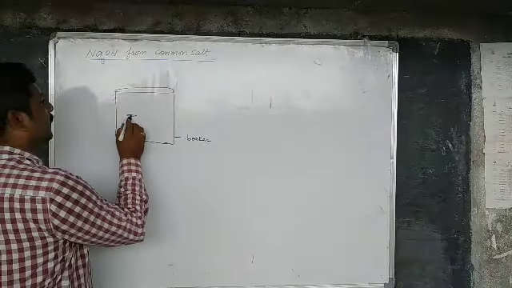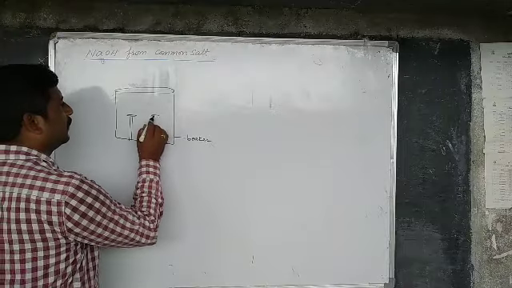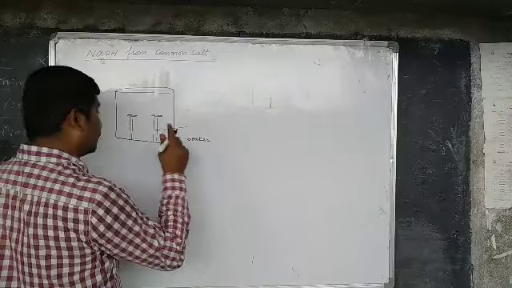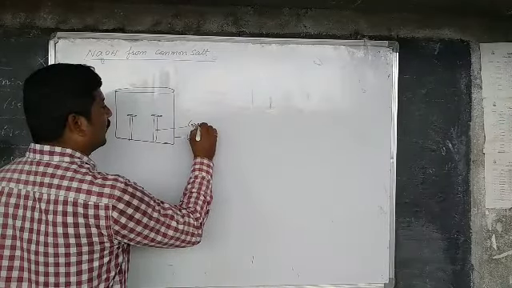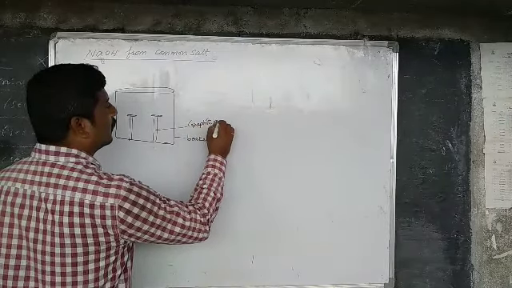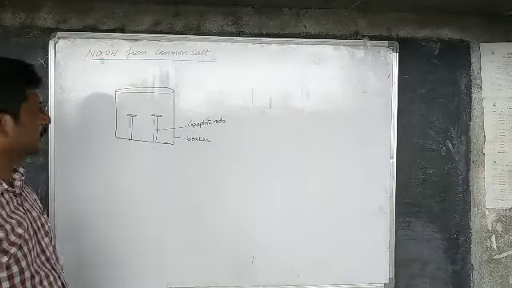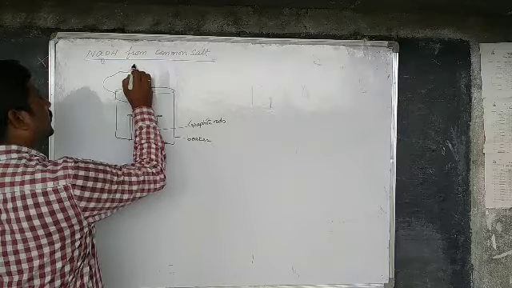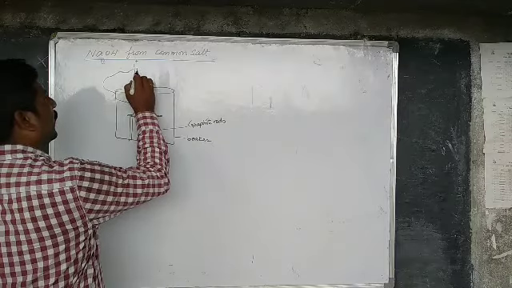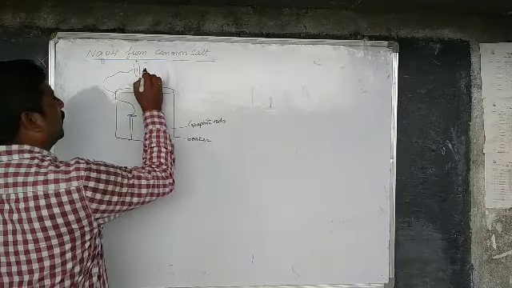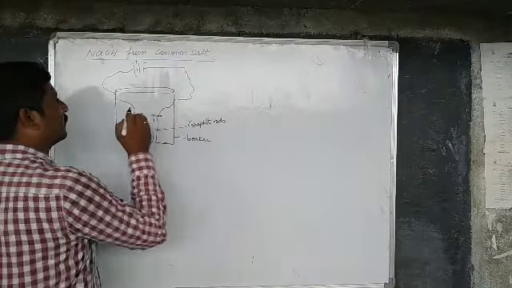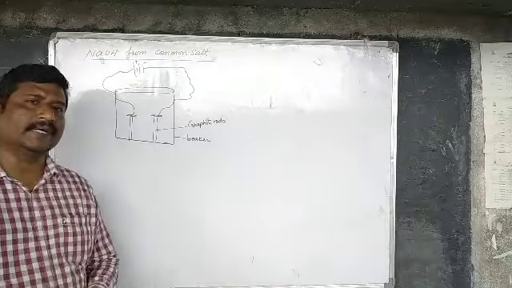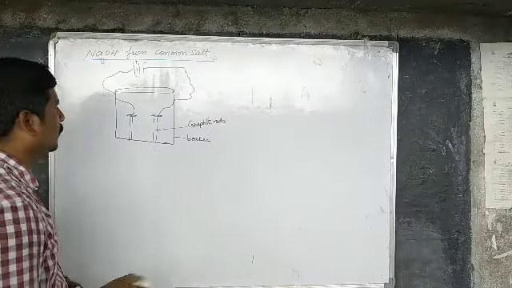In this, take two graphite rods, and connect them to the positive terminal and negative terminal of the battery through a switch.